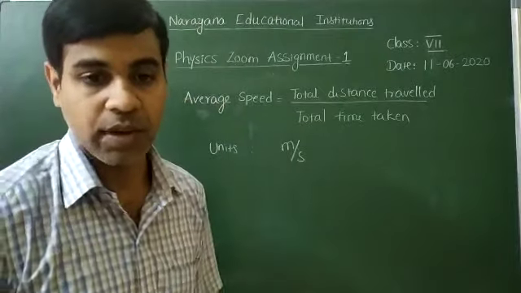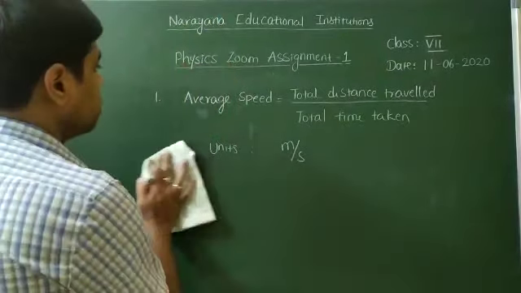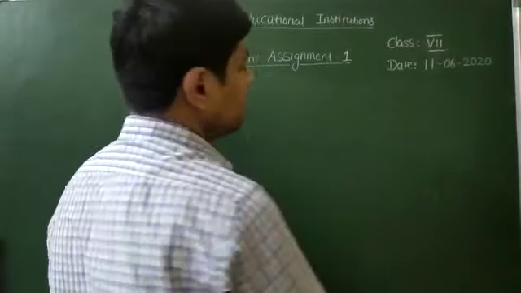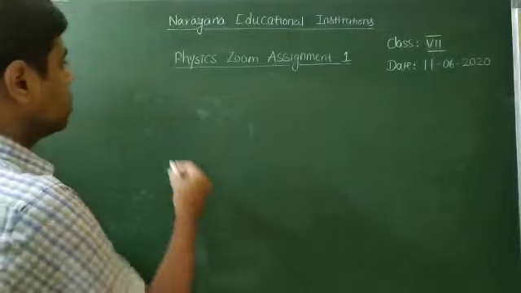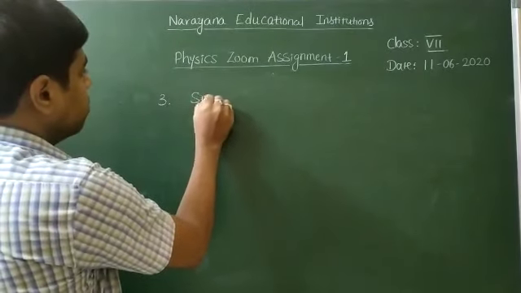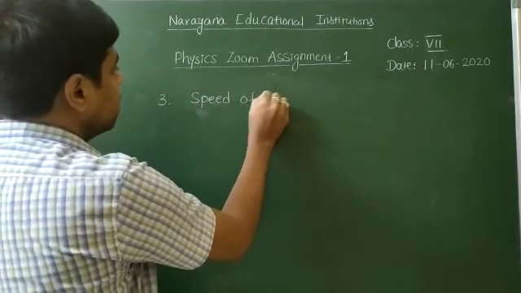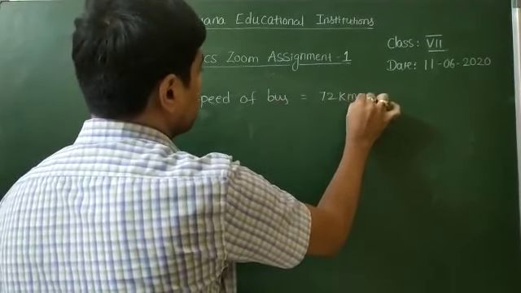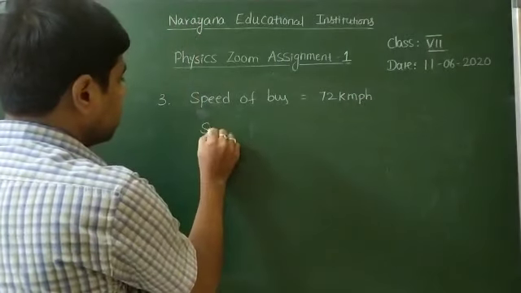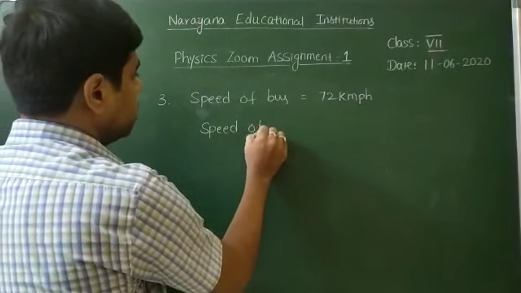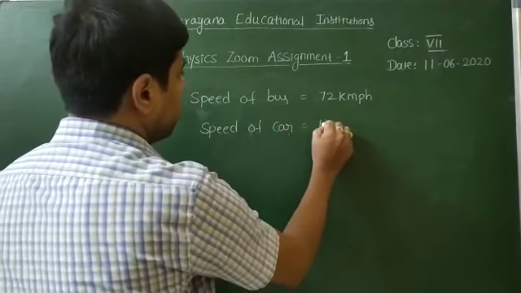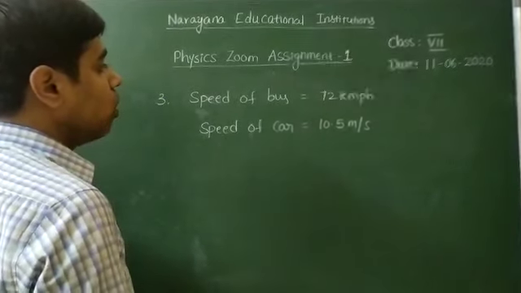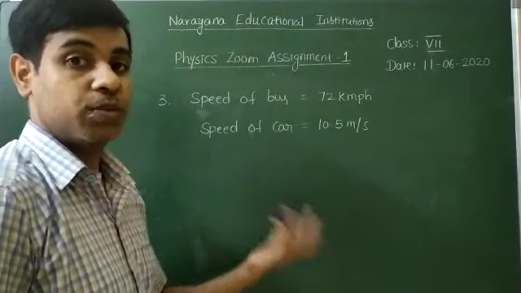In the third question they given a small comparison problem. They given the speed of the bus, which is equal to 72 km per hour, and speed of car they given 10.5 meter per second. So which vehicle is having the more speed, they are asking.